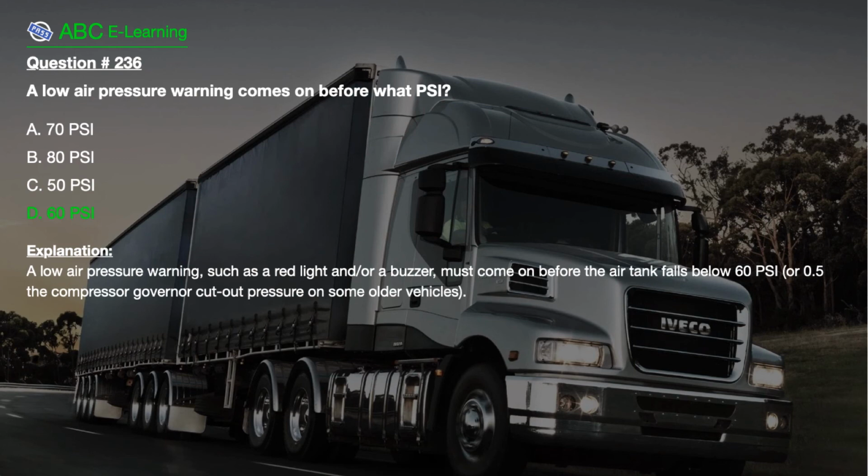The correct answer is here. D. 60 PSI. Explanation: A low air pressure warning, such as a red light and or a buzzer, must come on before the air tank falls below 60 PSI, or one half the compressor governor cutout pressure on some older vehicles.